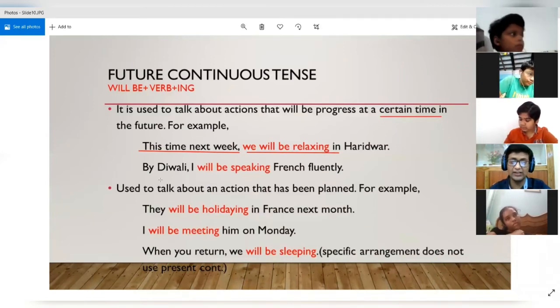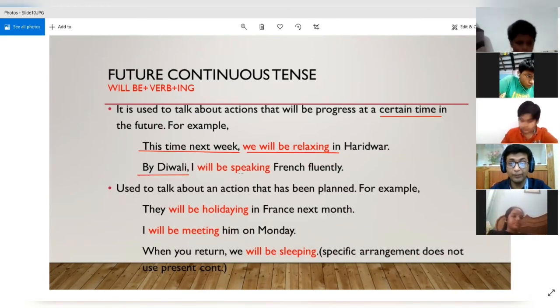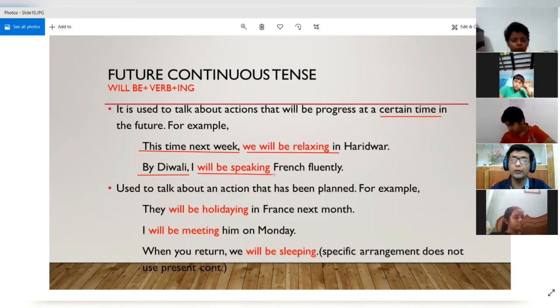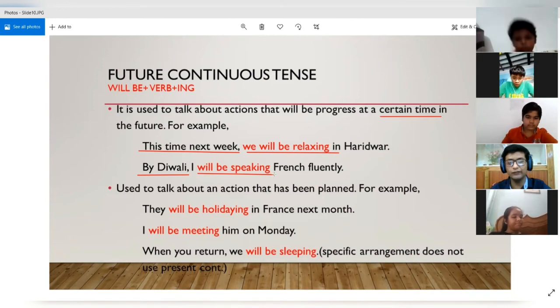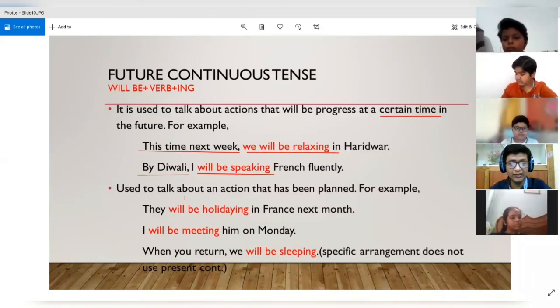All right. If you see the second example, by Diwali, I will be speaking French fluently. So now here the certain time is Diwali, by Diwali. What is going to happen? I will be speaking French fluently. So this action will be continuing at that time because I would have learned French till then. So by Diwali, I will be speaking French fluently. So this is the certain time, and this action would be continuous at that time because I will be speaking French fluently. All right. Now let's see the second use. It is used to talk about an action that has been planned.